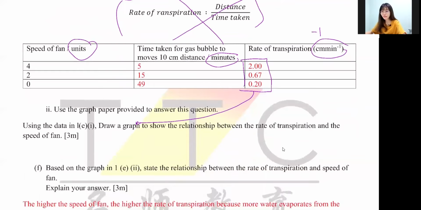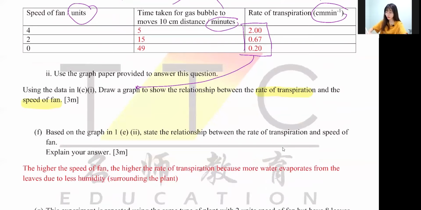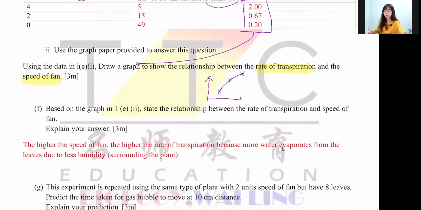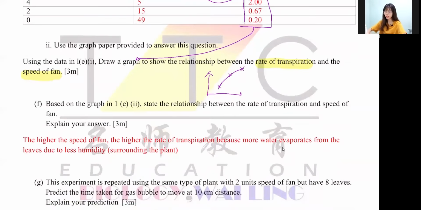Okay, explain the relationship between the rate of transpiration and the speed of fan. So over here, you have to draw a graph. Remember, when you draw them together, remember, it's the first to the last. First to the last, not 0.0, it's first to the last. And then F, based on graph E1, state the relationship between the rate of transpiration and the speed of fan.